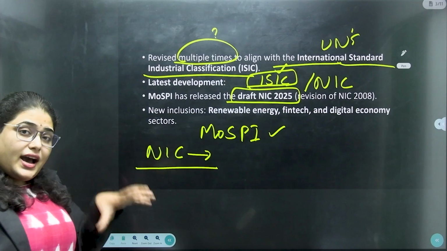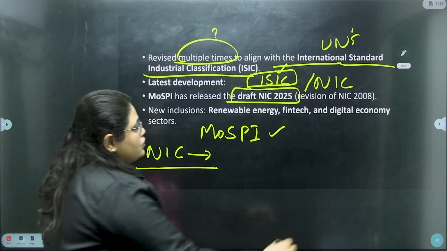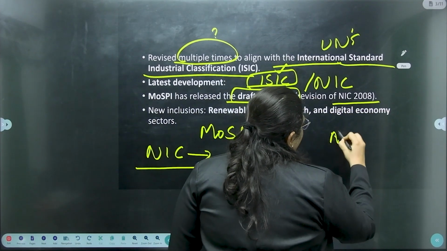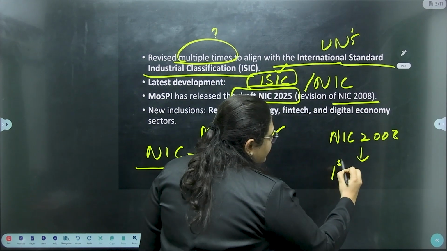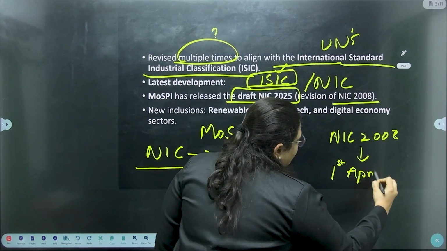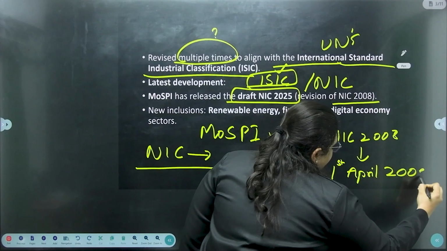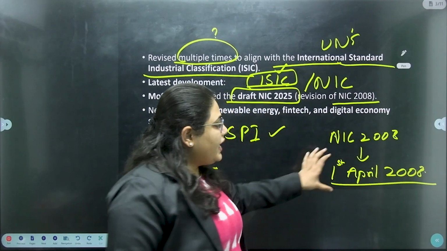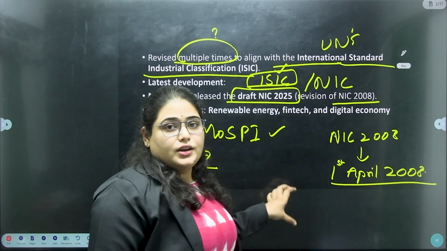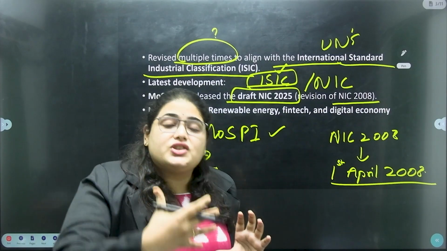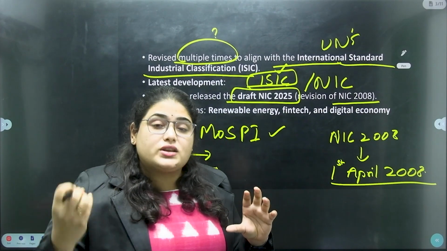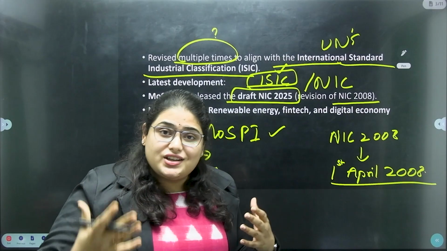Right. So as of now, what are we using? As of now, we are using NIC 2008, which came into force on 1st April 2008. From then, we are using the same one. We need to understand that society has been changing, and the type of industries which are in boom has been changing a lot.